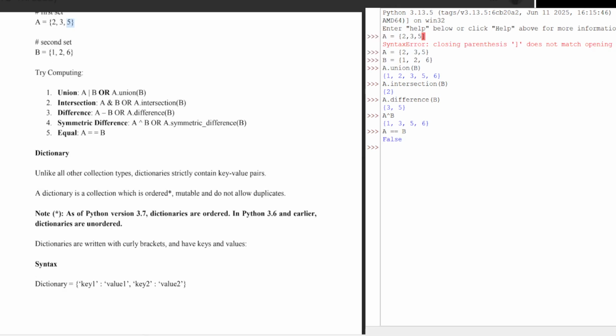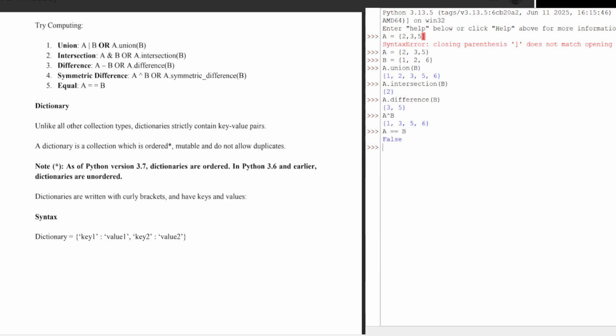Let us continue and cover the dictionary also in this video lecture. A dictionary is unlike all other data types. A dictionary strictly contains key-value pairs. That means a dictionary has a key and the corresponding value. A dictionary is a collection which is ordered, mutable, and does not allow duplicates.